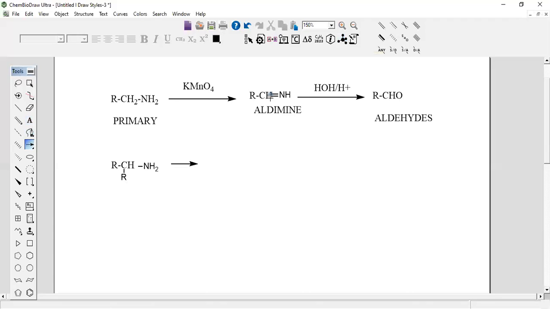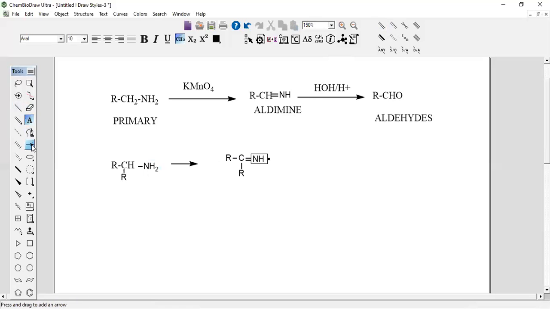Here, instead of one hydrogen, one R will be there, so you write R here. There is one bond here and a double bond here, no change, and here another alkyl group. Here also NH.